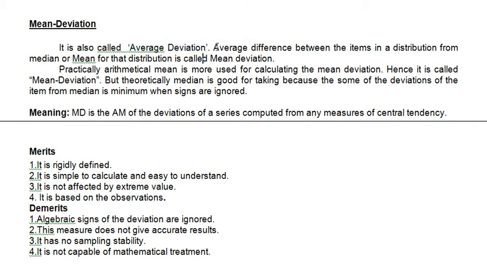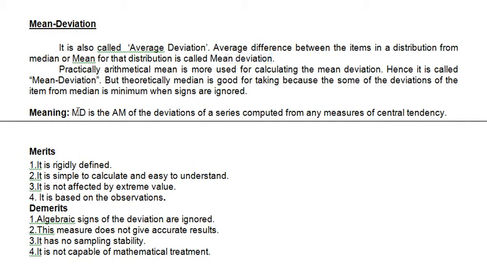This average deviation means what? The average difference between the items in a distribution, that is, whatever variable is given in the problem, that number is to be subtracted from the mean, median, or even mode. Then it is called mean deviation. I will repeat once again: it is the average difference between the variables and the mean, median or mode for that distribution, and it is called mean deviation, right?